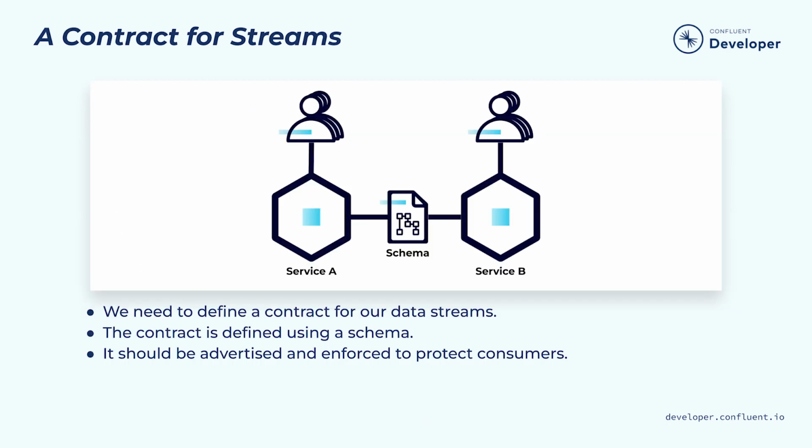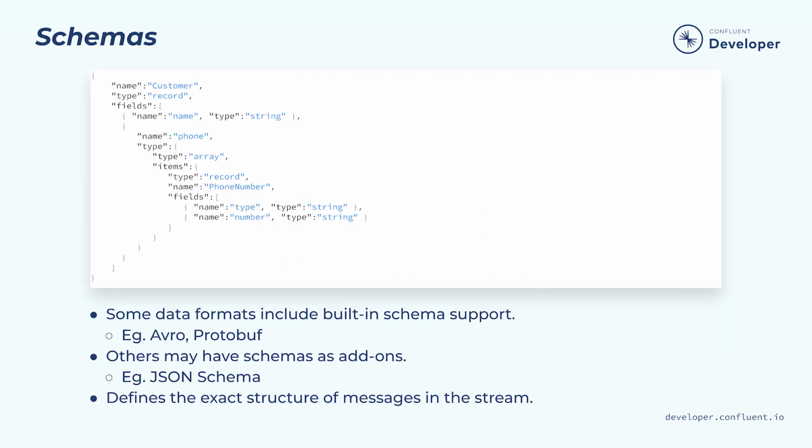What we need is some kind of standard contract both teams can agree on. This contract typically takes the form of a schema. If the producer needs to make a change to the schema, they must ensure the change is compatible with downstream consumers. At the same time, they need to advertise those changes so that consumers know what the new format will look like. We can use message formats such as Avro or Protobuf, both of which include the capability of defining a schema. JSON doesn't have schemas built in, but a JSON schema add-on does exist.